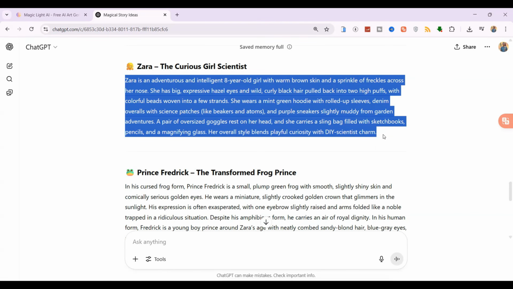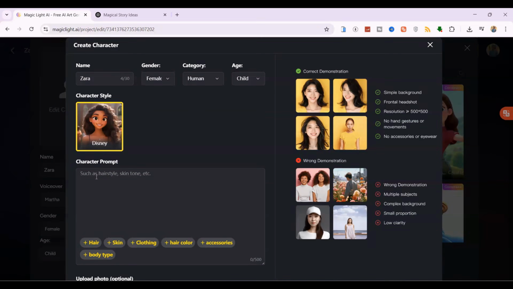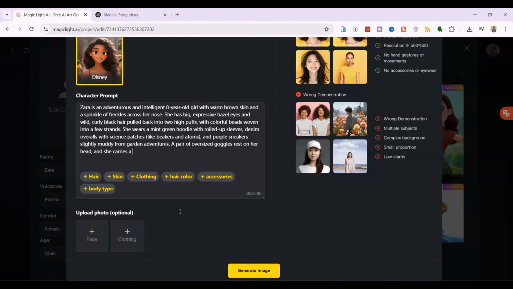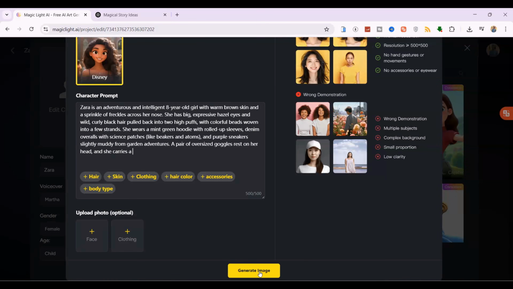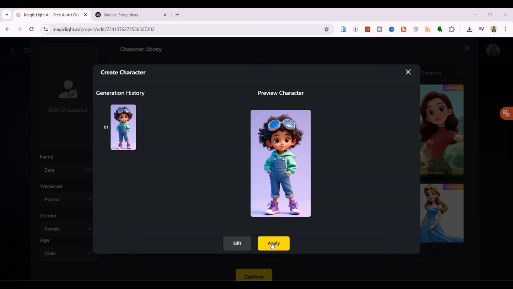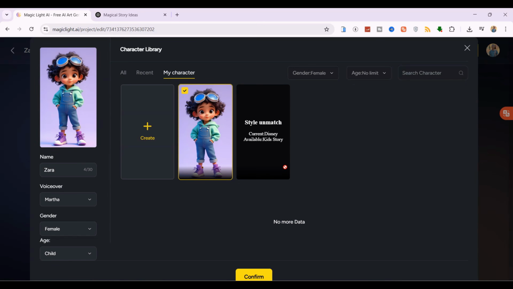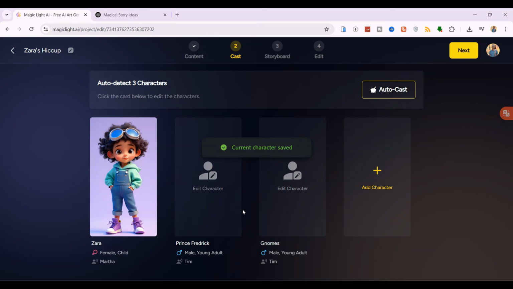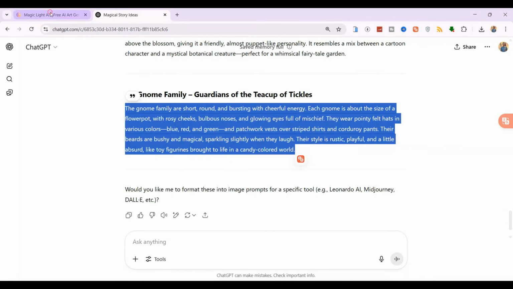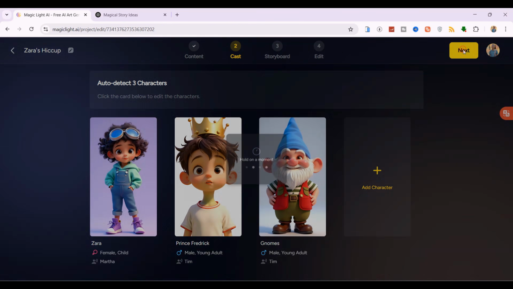Now copy those details, go back to Magic Light, and paste them into the character prompt box. And check this out. You can even upload a reference face or a specific clothing style for even more control. For now, the prompt is enough. Let's click Generate Image. Perfect. If you're satisfied with your character, click Apply and then Confirm. And just like that, we have our first character. Repeat this for any other characters, and once you're done, click Next to continue.